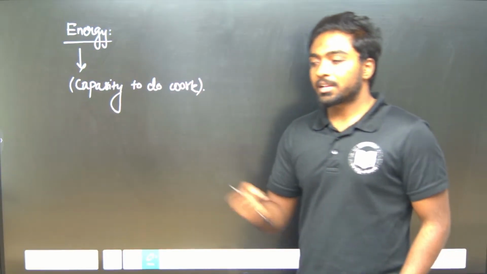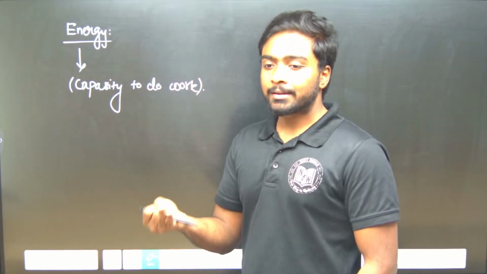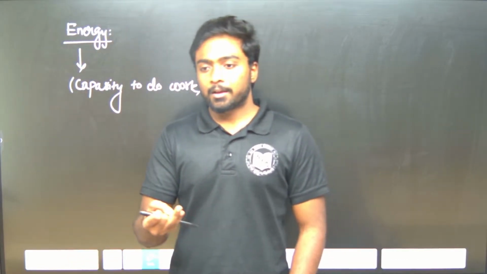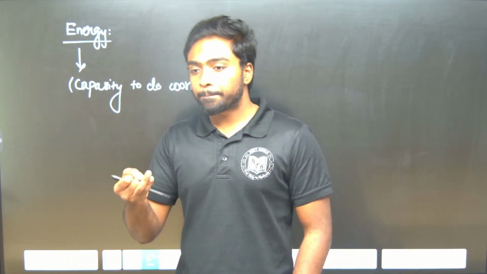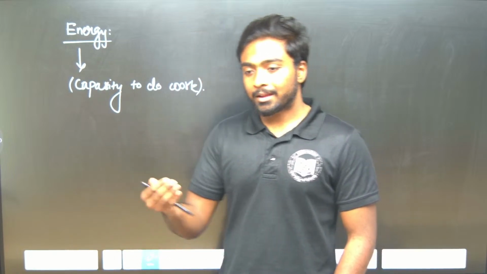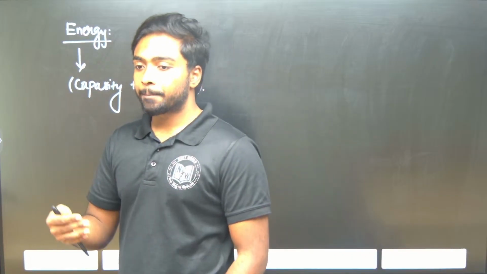So when we talk about energy, there are different kinds of energy we discuss in day-to-day life, for example sound energy, heat energy, and in lower classes we have studied potential energy and kinetic energy. Many kinds of energy you have studied, right?